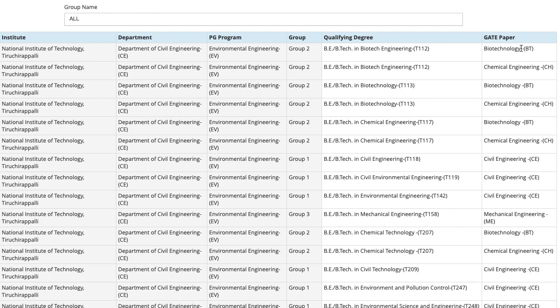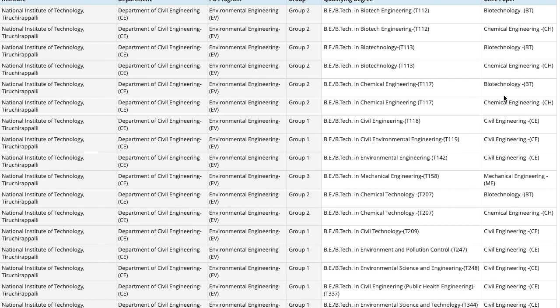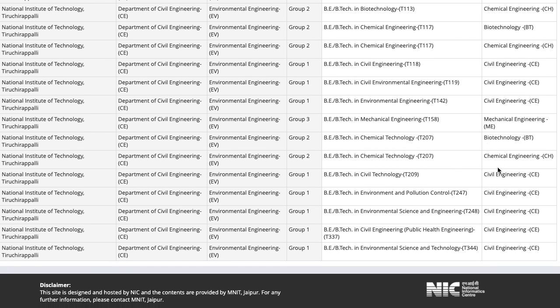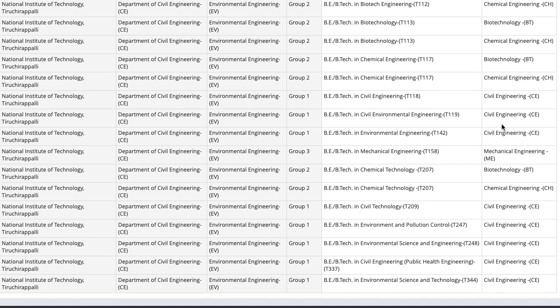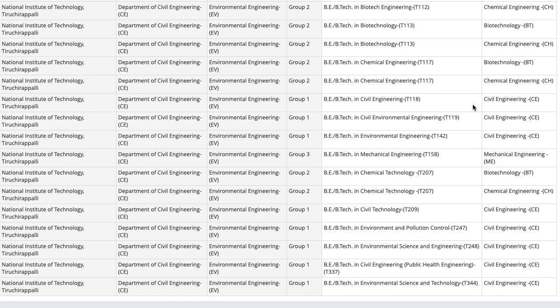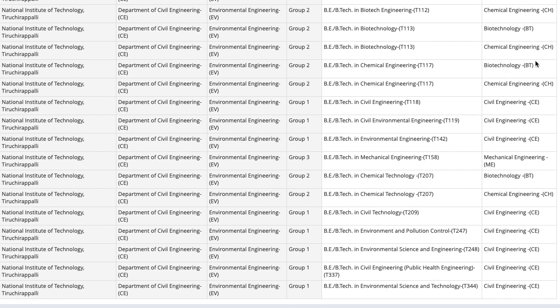If you are from biotech, you have to write a biotech paper or even a chemical paper. And if you are from civil, you have to write a civil paper. But these things could change in the coming days. We are not sure how they will adapt to the new paper, but mostly we could expect that they will also intake some students through the environmental science and engineering paper. It is just that now you have a better chance at getting into it because you don't have to study some irrelevant subjects anymore.